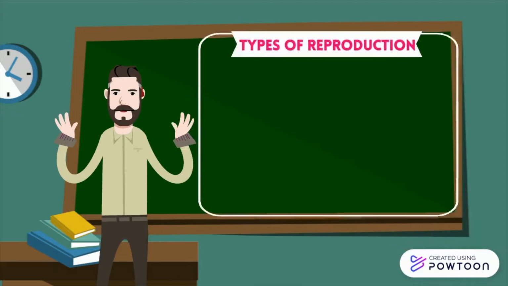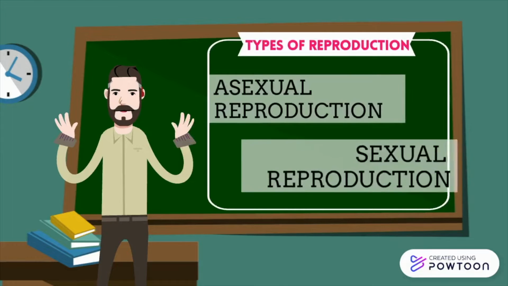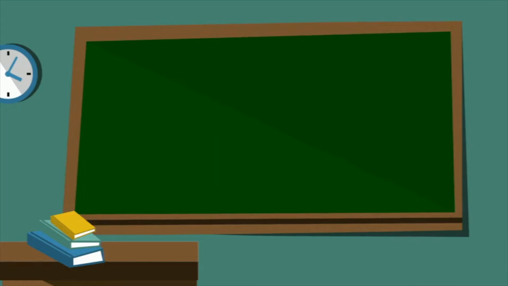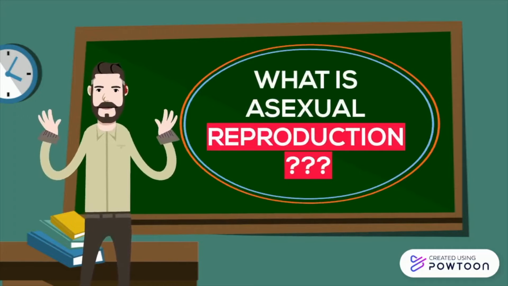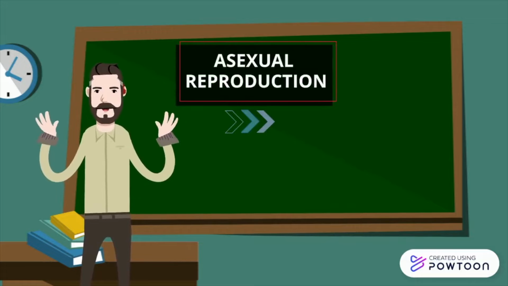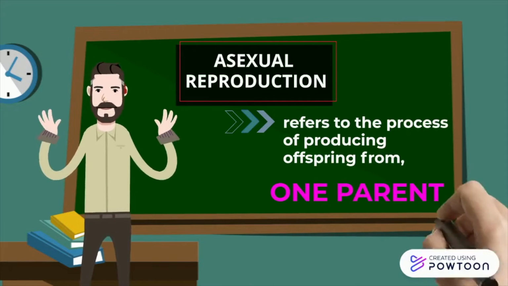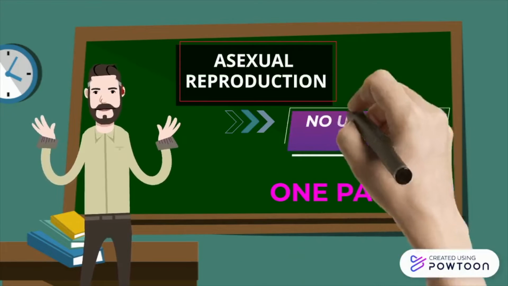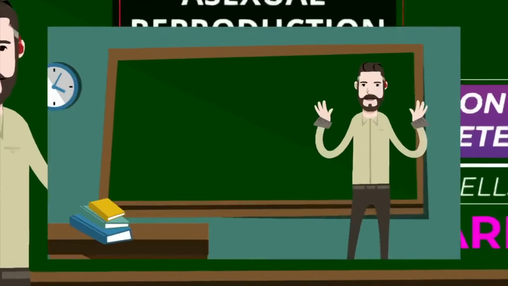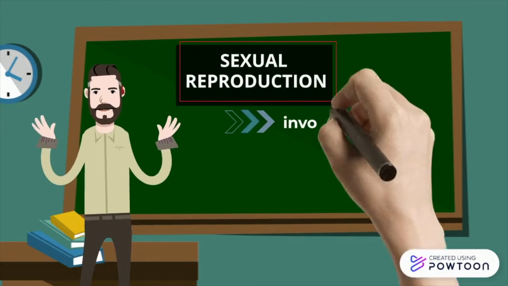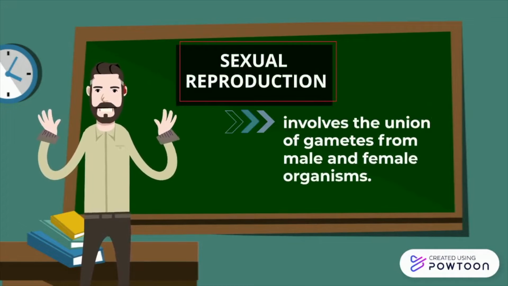Did you know that there are two types of reproduction? These are the asexual reproduction and the sexual reproduction. First, we have to identify what is asexual reproduction. When we say asexual reproduction, this refers to the process of producing offspring from one parent. In other words, there is no union of gametes, or what we call the sex cells. On the other hand, sexual reproduction involves the union of gametes from male and female organisms.